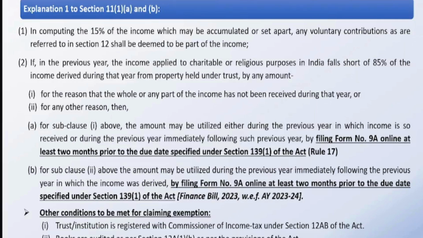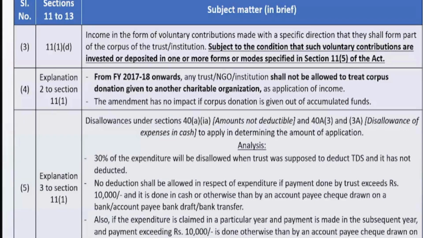Then we have 11(1)(d). 11(1)(d) is regarding corpus donations. Any amount received as corpus donation is straight away capitalized. It is not routed through your income and expenditure account. That is not taxed. It is a capital receipt.